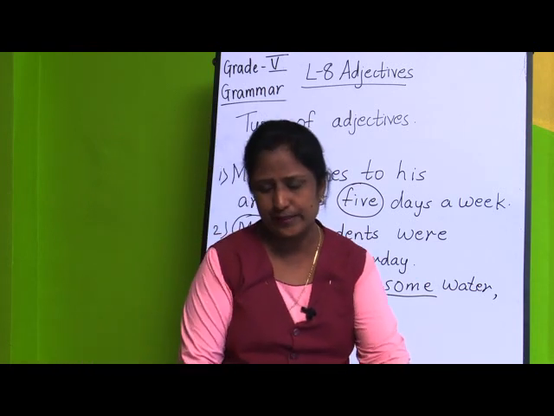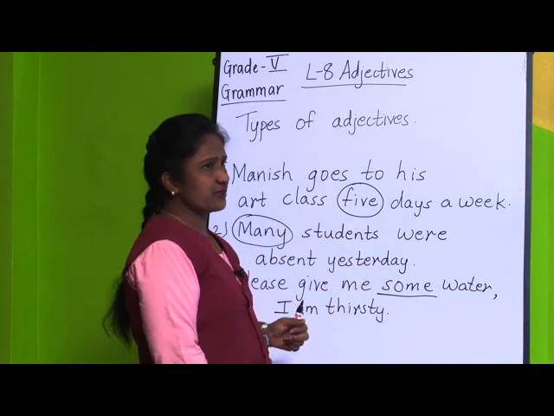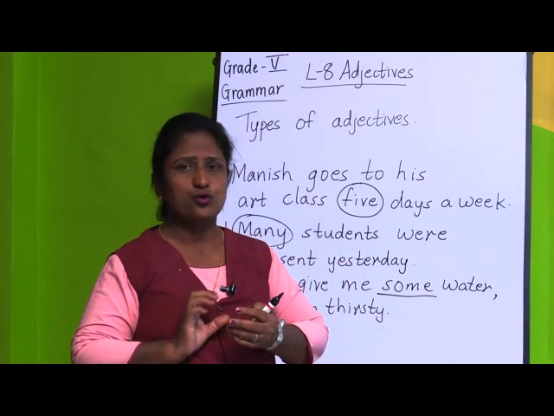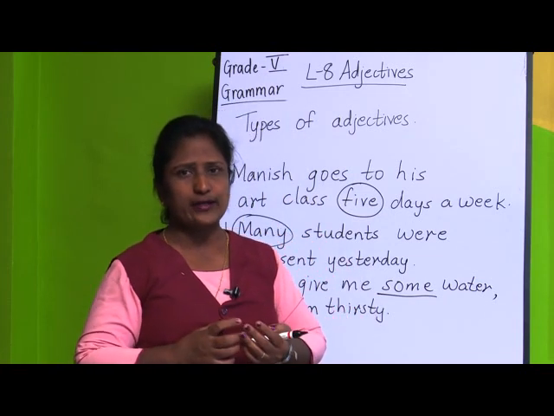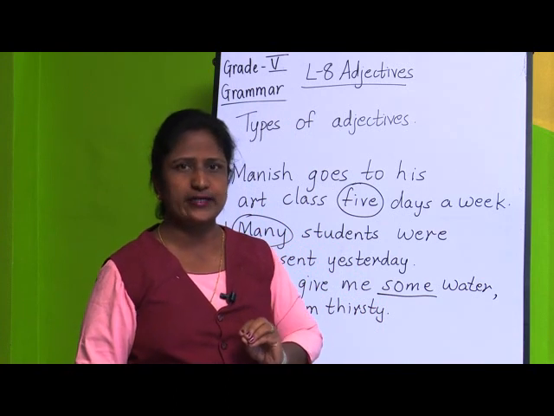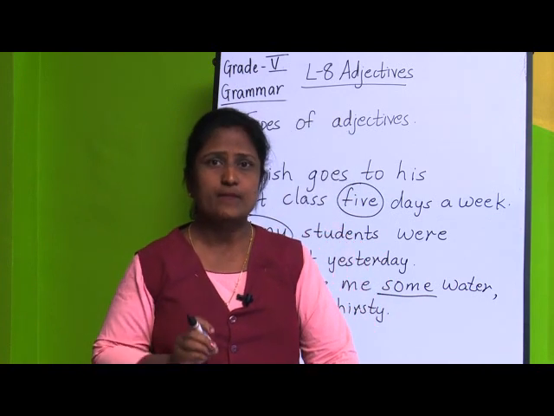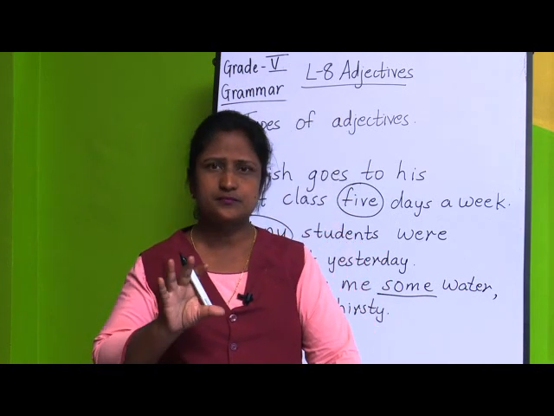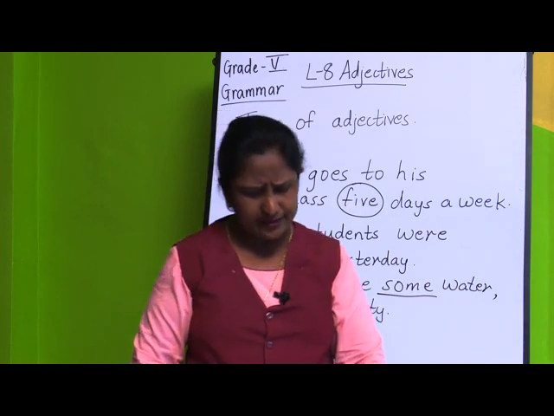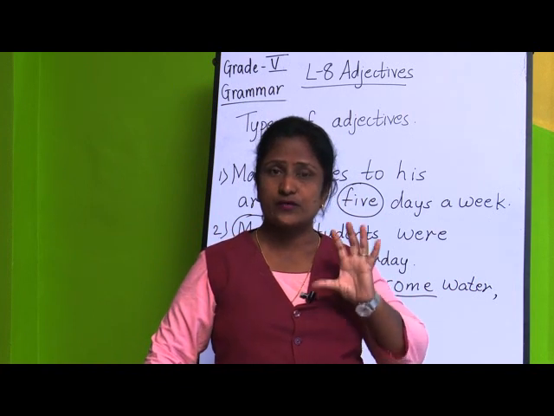I hope children you have understood this exercise. Now, we will be moving to the next type, that is demonstrative adjectives. Now, adjectives of number and adjectives of quantity, it is a bit complicated, but you have to try to understand. Once again I will tell you, adjectives of quantity is what? Adjective of quantity, if you ask the question how much, you will be getting the adjective of quantity, and it tells about the quantity of a thing, only it tells the quantity of a thing.